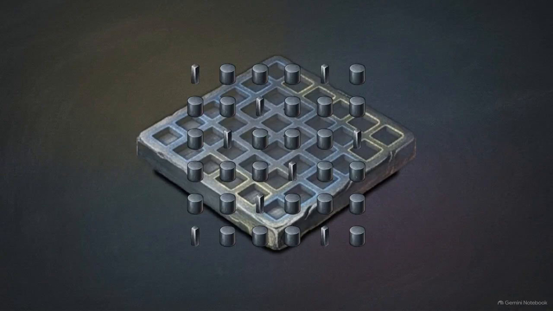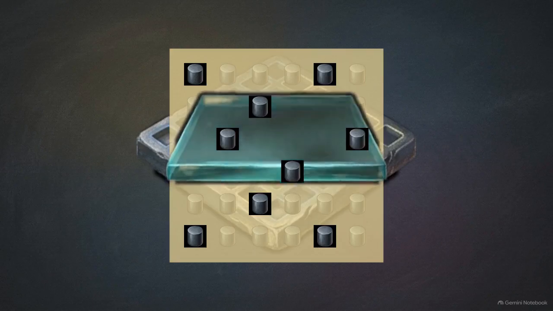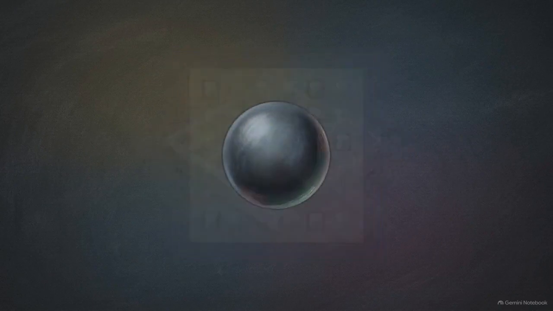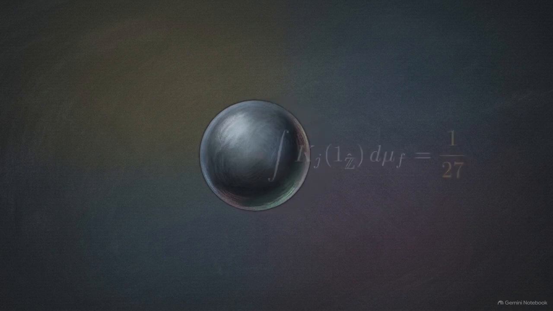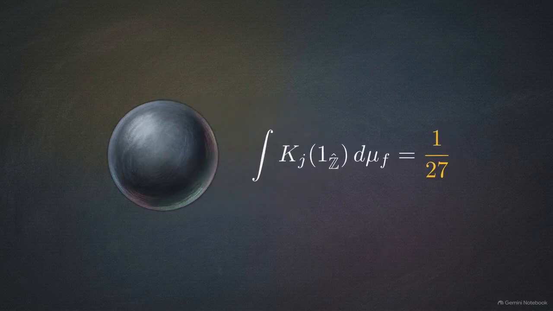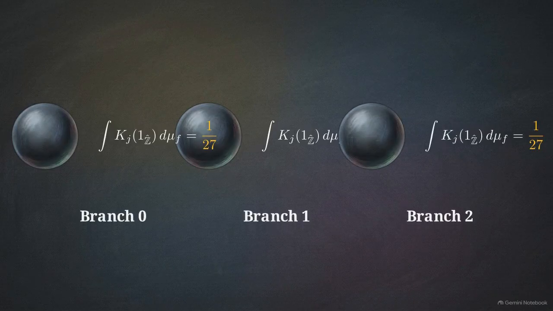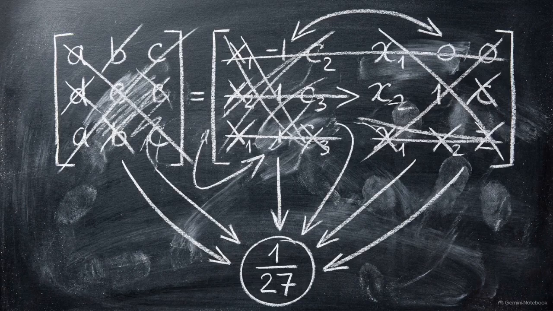The Haar integral measures total mass. It does not distinguish the internal geometric distribution or the shape of that mass. Despite the concentration within those 9 active cylinders, the integral of the vacuum state evaluates to 1/27th. This total of 1/27th holds across all 3 branches. The Haar integral collapses the finite adelic complexity into a single scalar while maintaining the underlying arithmetic structure.